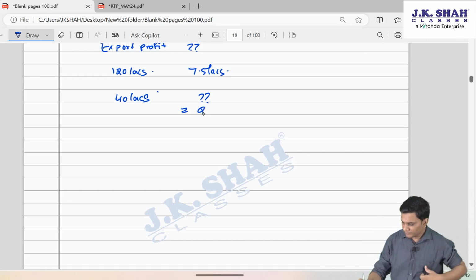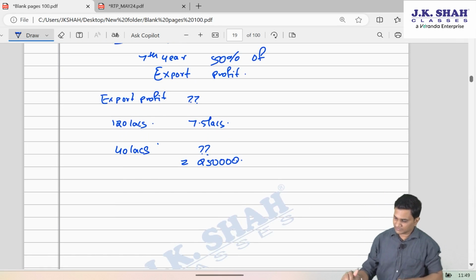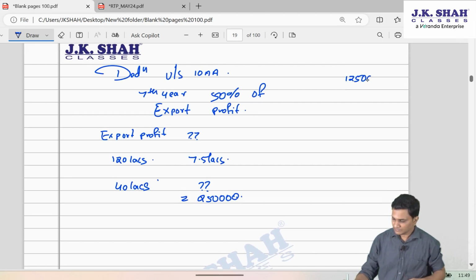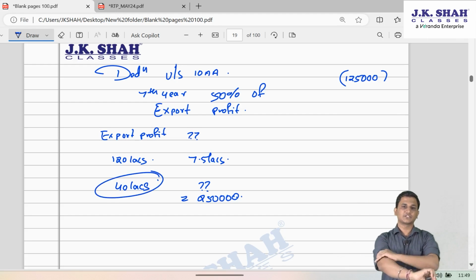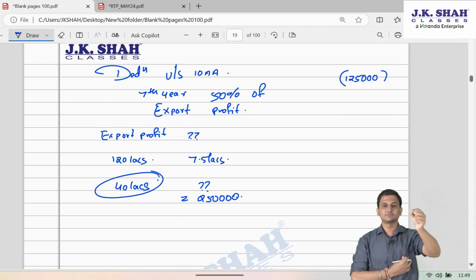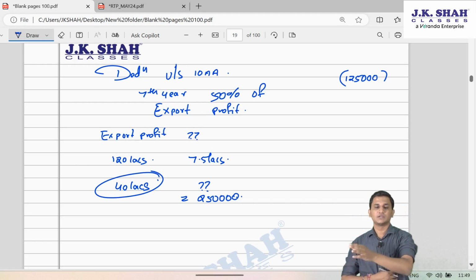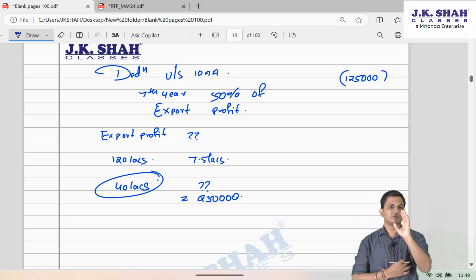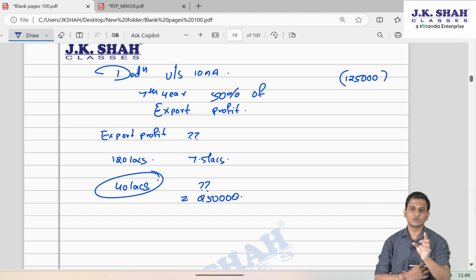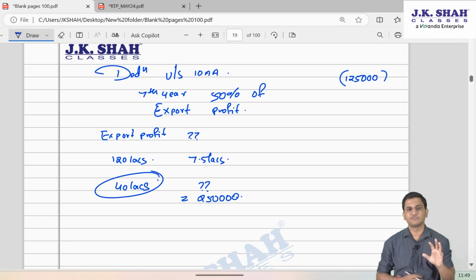So friends, export profit will be 2,50,000 only, and the deduction, which is 50% of that, will be 1,25,000. So again remember this small change now, friends. For calculation of export profit, we used to do the simple cross multiplication: total turnover, total profit, so export turnover how much. But now while taking that export turnover, only the turnover received on or up to 30th September of the assessment year in convertible foreign exchange will qualify for deduction.